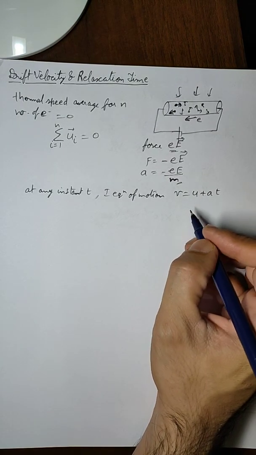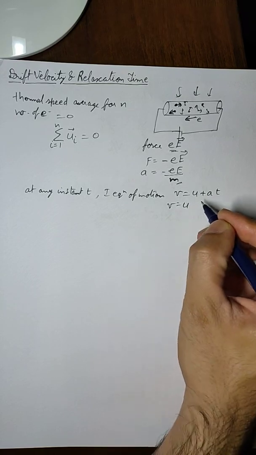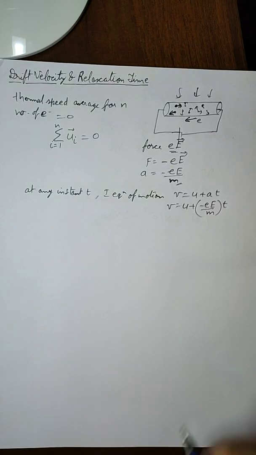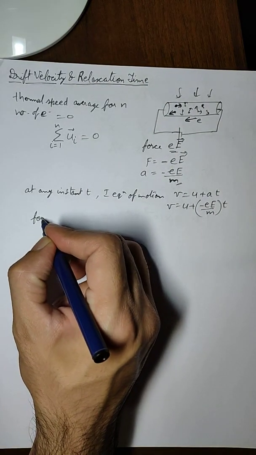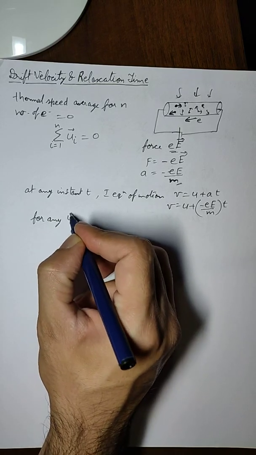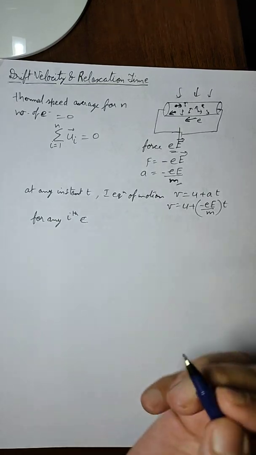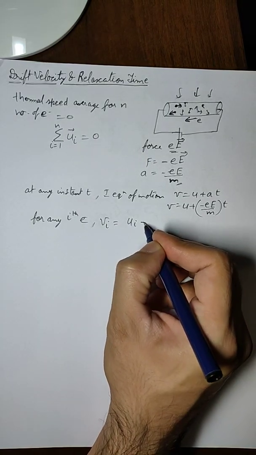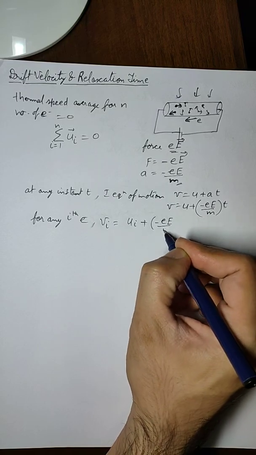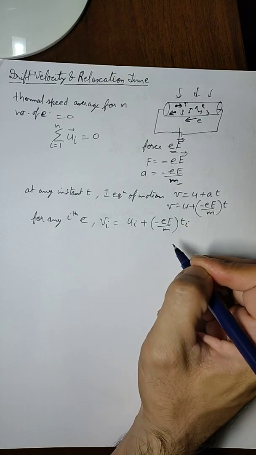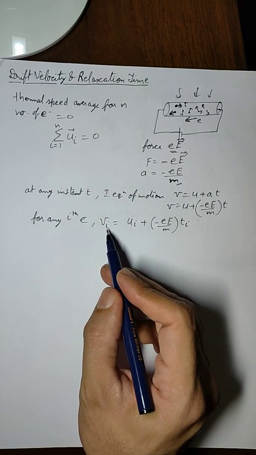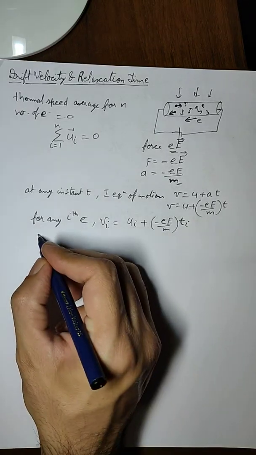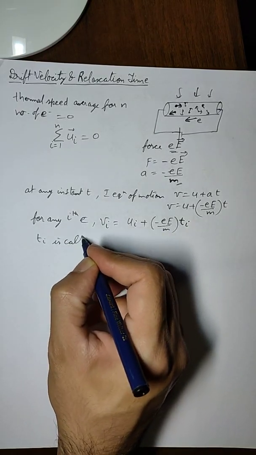So for any ith electron, Vi will be equal to Ui plus a into Ti, where Vi is the velocity of the ith electron after time Ti,